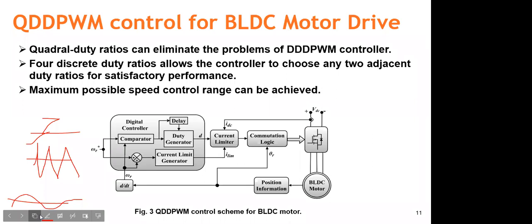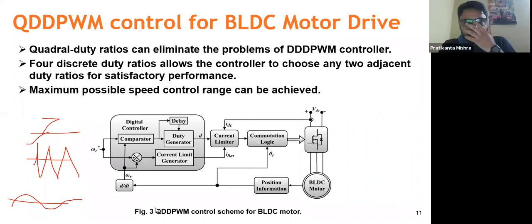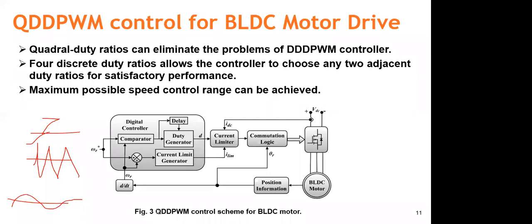One more question, Pratikanta, because this was a very new concept. What is the advantage? I primarily deal with power converters, and usually power converters follow this QDDPWM. So is there any advantage of going for triple DPWM? Let's say I know the load variation is not too much, I'll be using a single converter, but maybe operating at 2 levels. So any advantages do you see of going for triple DPWM?